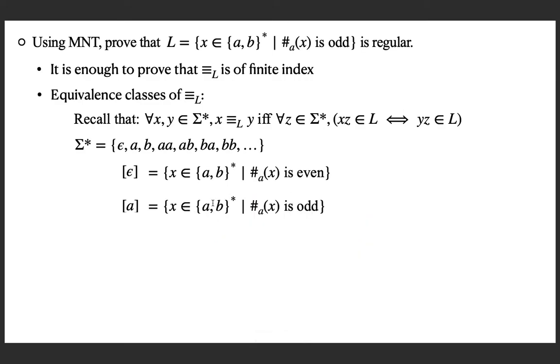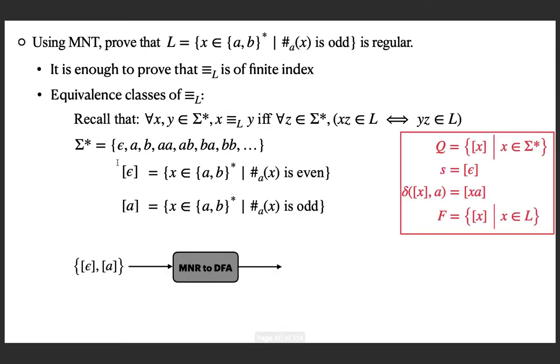Similarly, the only other class is the set of all strings with an odd number of A's. So in this case, there are only two equivalence classes and hence from the previous corollary we can conclude that this language is regular. The proof is done, but if you want you can look at the construction also. So here are the only two equivalence classes and this is the construction. So the state set is these two equivalence classes. What is the start state? The state corresponding to epsilon is the start state.